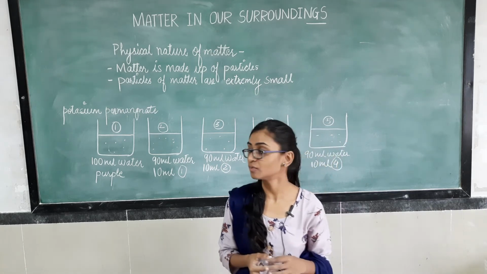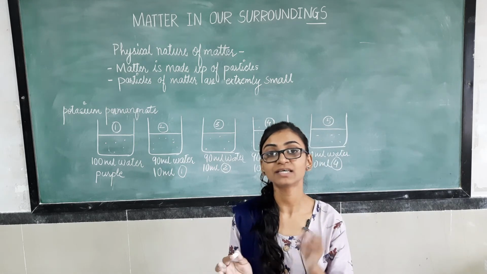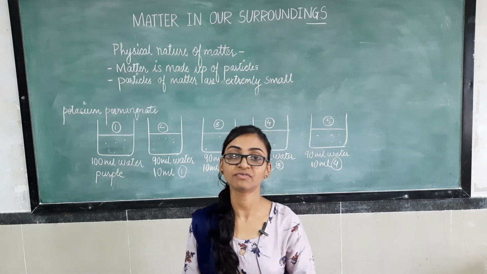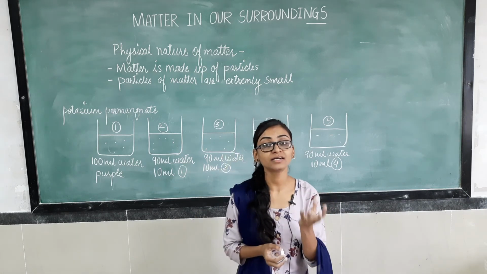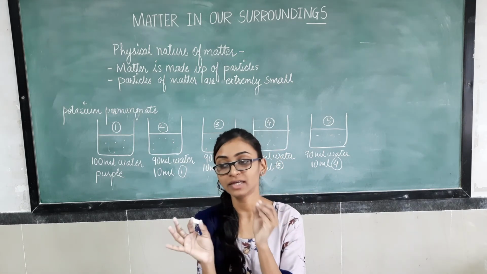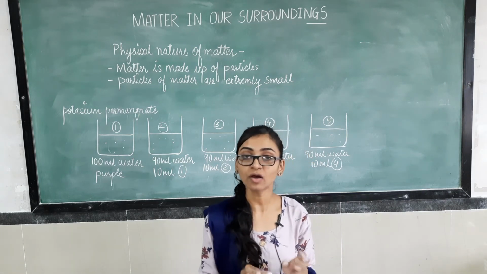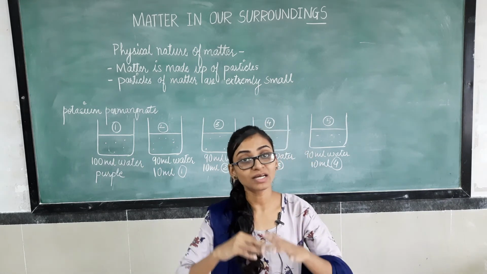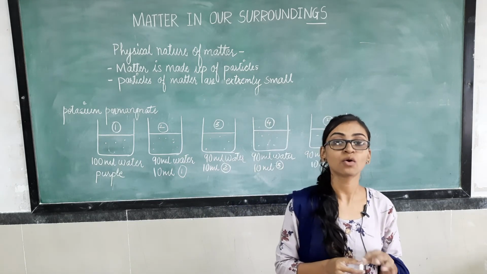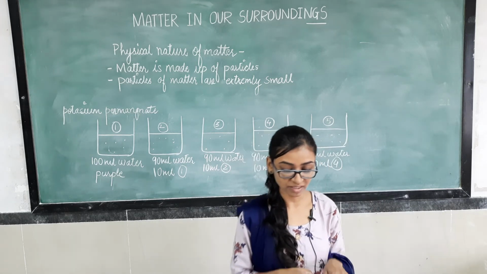So this statement concludes that the liquid has some spaces in between, due to which the particles of sugar get mixed with it, or occupy the space that is free in that liquid. Because of that, the volume does not increase and the particles of sugar get mixed with the water. So this concludes that particles of matter have space between them.